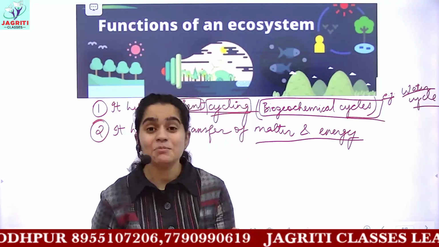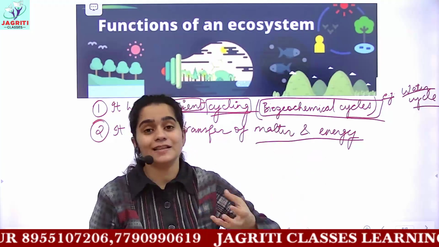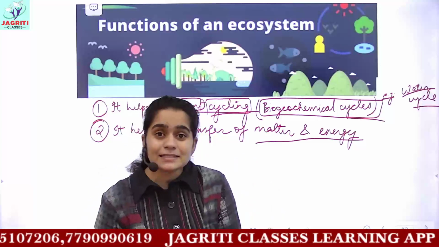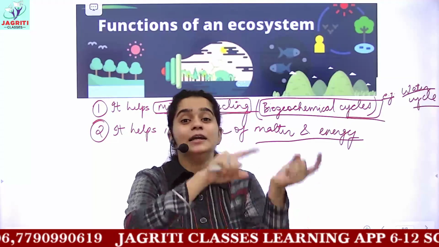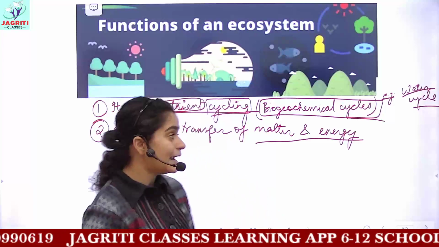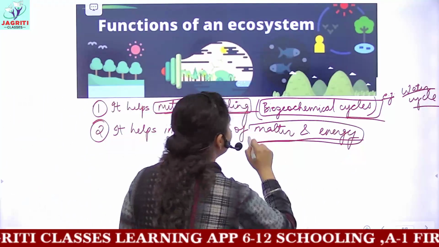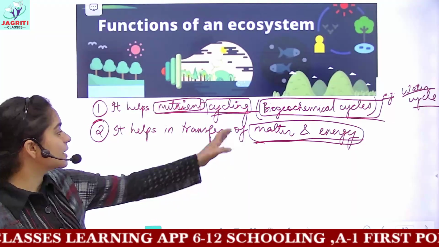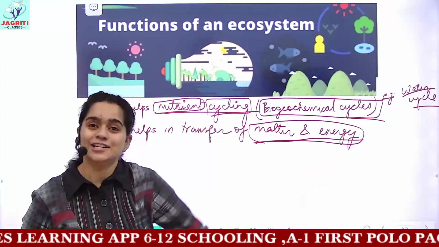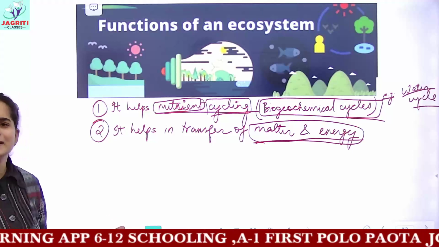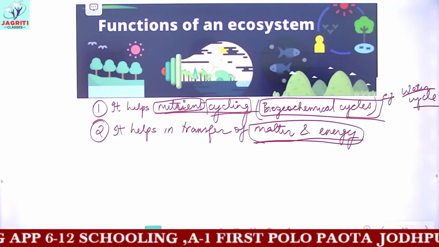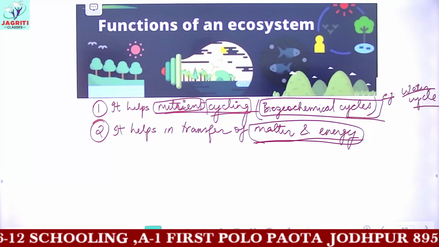Now when the animal eats the plant, this chemical energy from the plant goes into the animals. In this way, ecosystem helps in the transfer of matter and in the transfer of energy. So now you can write many other functions of ecosystem, the basic functions which we know.